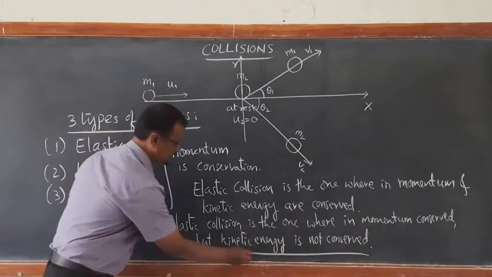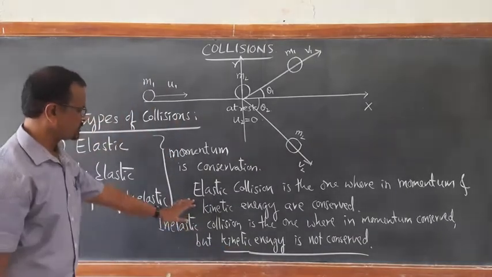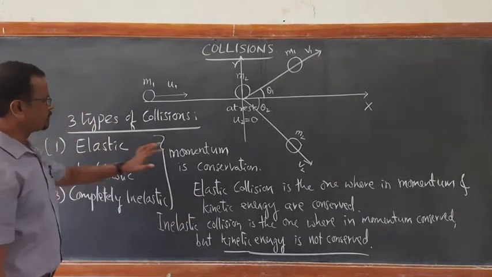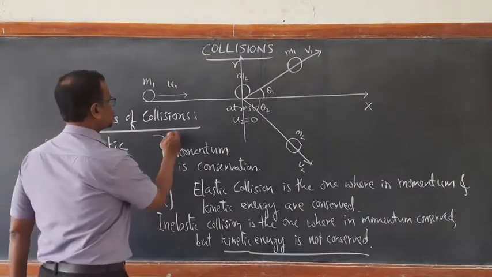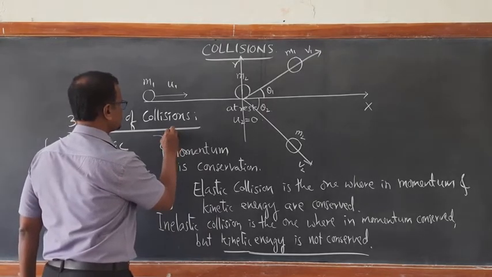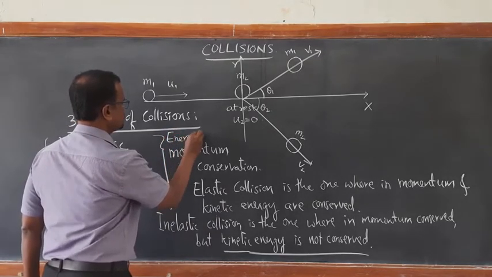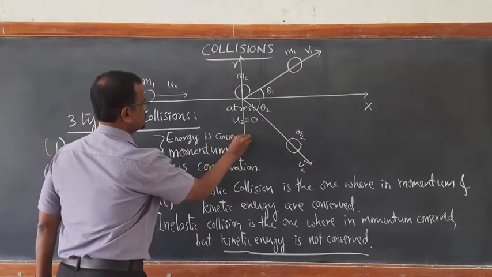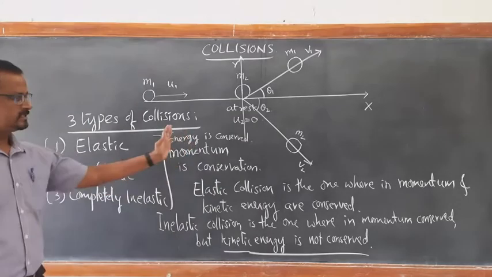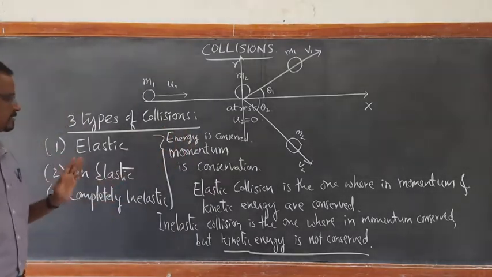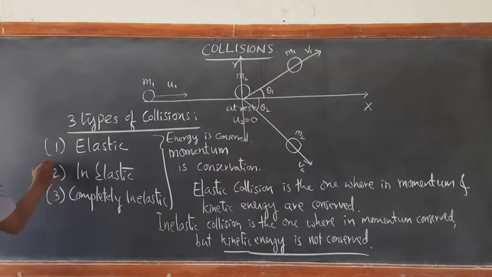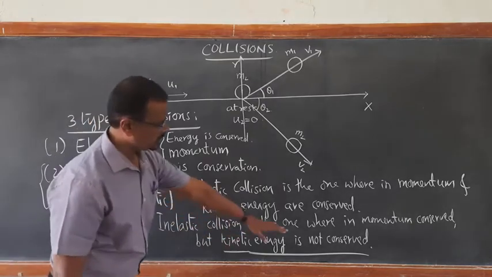That is the deciding factor whether a collision is elastic or inelastic. And one more thing: total energy is also conserved. Total energy, not kinetic energy. Total energy is conserved in all the three cases. But conservation of kinetic energy doesn't take place in these two cases. So kinetic energy is not conserved.